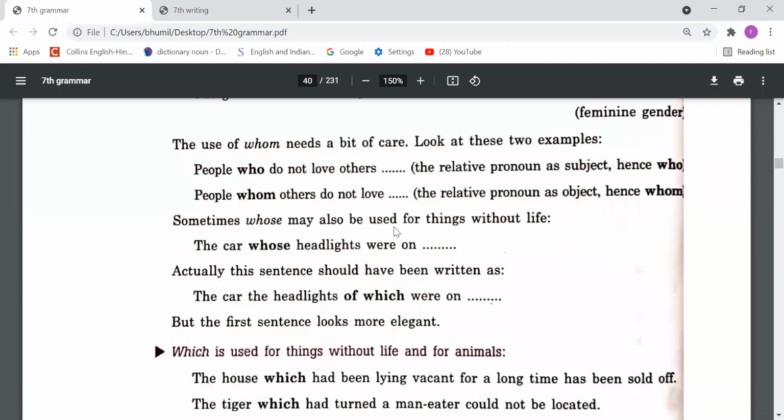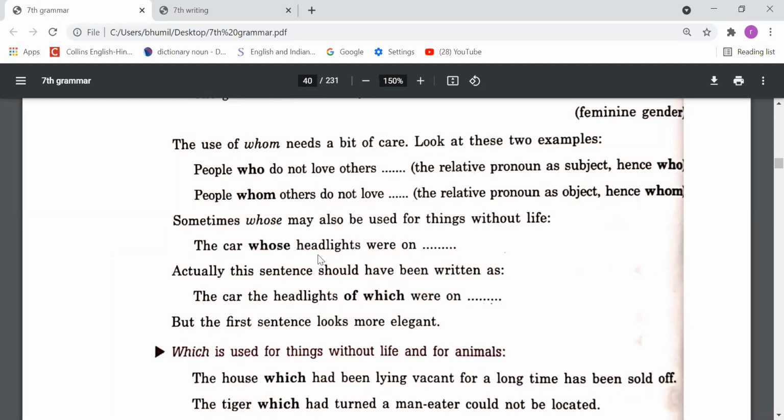Sometimes whose may also be used for things without life. So dear friends, whose we use when we talk about a person. So I say, whose pen is this. I want to know a person, a human being. But sometimes for non-living things also we can use whose.